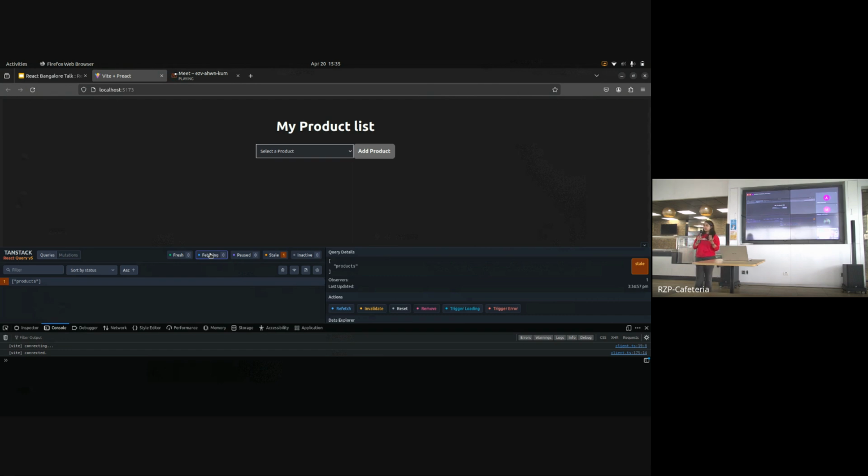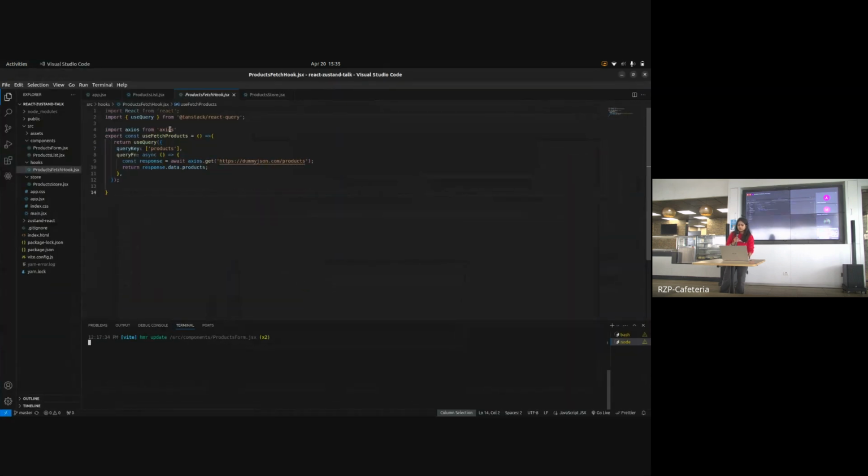We are returned the error function from the query hook, which we can use if there is an error, and it can just show that, yeah, there is an error here. Similarly, we'll first go through the code for React Query. This is a very simple web application that I have created. This is how we utilize React Query. I have created a custom hook where I have just mentioned the query key as products. And this is a normal Axios API call that has been performed here.